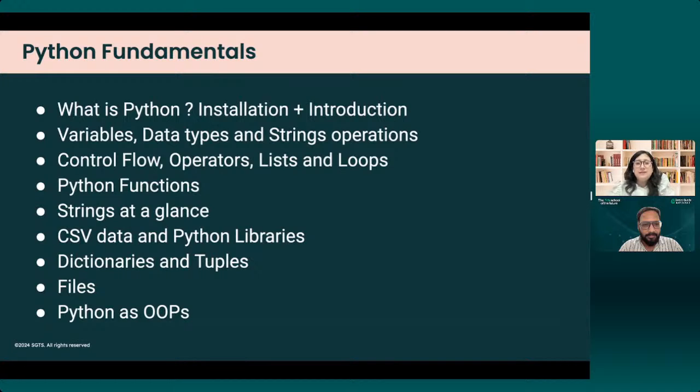Then we have variables, data types, and string operations. If you have done a programming language earlier, let's say a language called C, you know very well that there is a requirement of data types to be known, there is a requirement of variables to be used, then there are a lot of string operations, list operations.